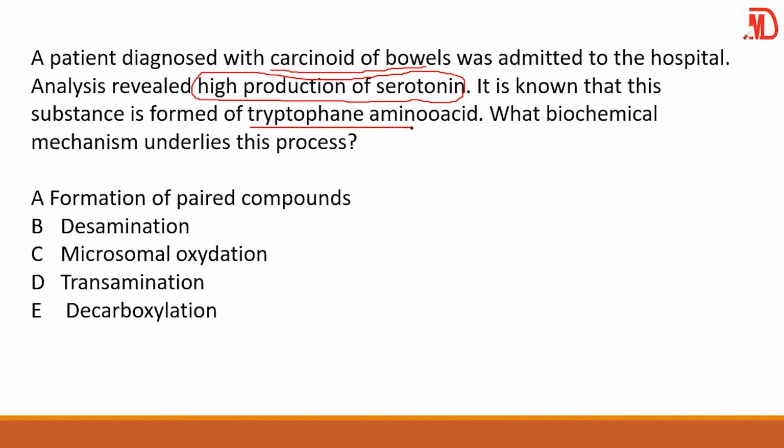First you add a hydroxyl group, then you remove a carboxyl group from the tryptophan, and it becomes serotonin. That process of removal is called decarboxylation.